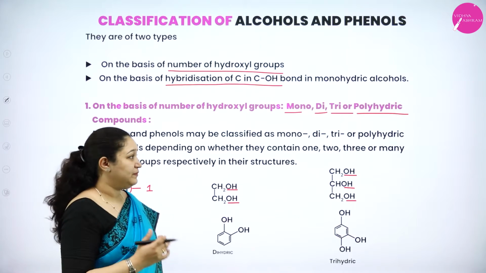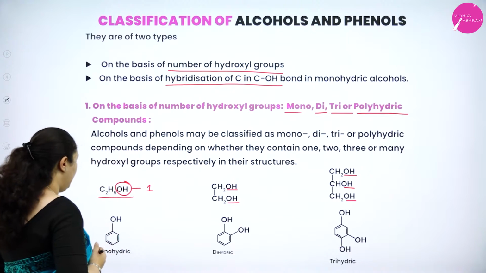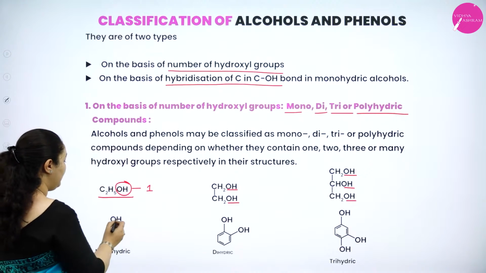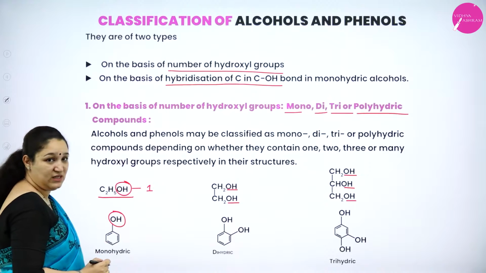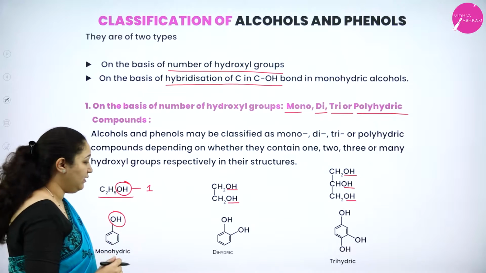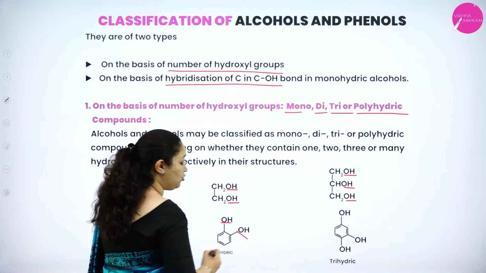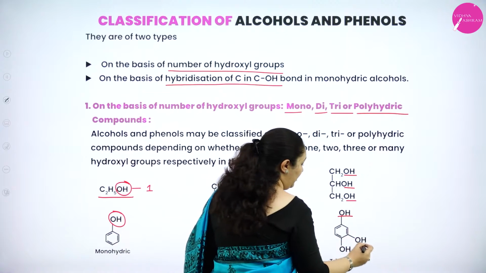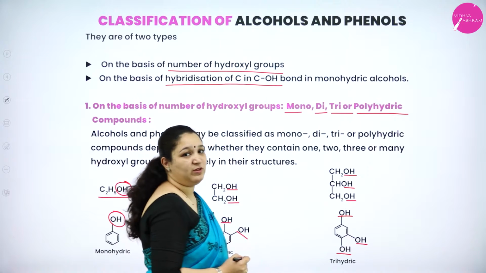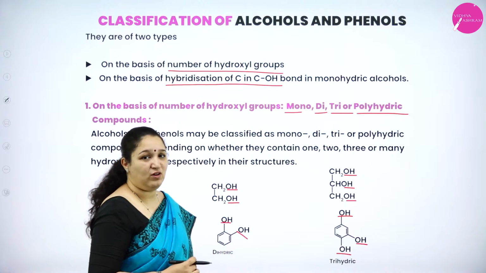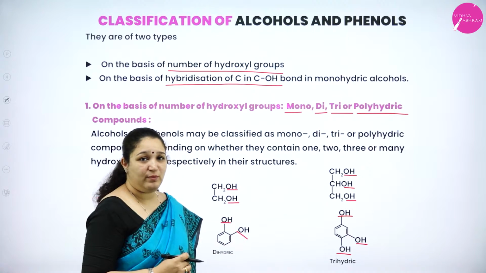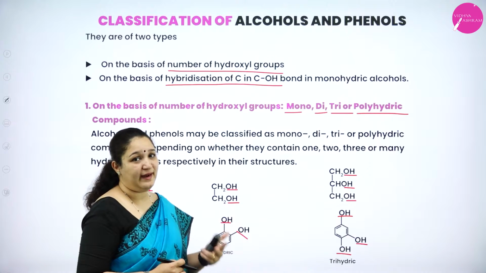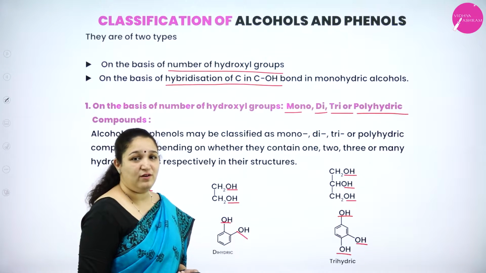Similarly, we have the same for phenols. Here we have only one OH group on the benzene ring, so it is monohydric. Here you can see there are two OH groups on the benzene ring, so it is dihydric. Here you can see there are 3 OH groups, so it is an example of trihydric phenols. So I hope you have understood mono, di and trihydric alcohols and phenols.